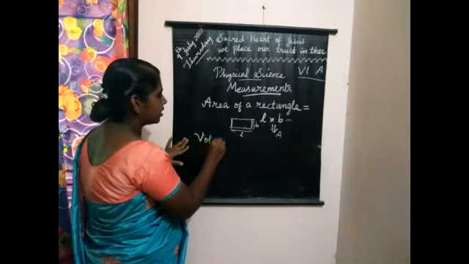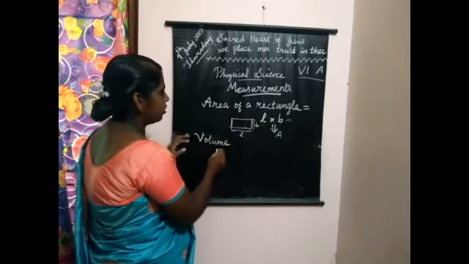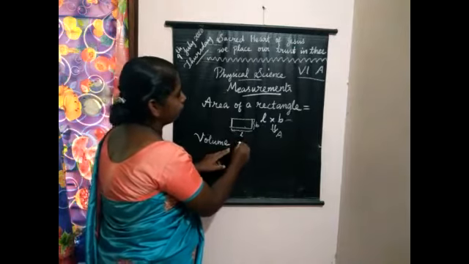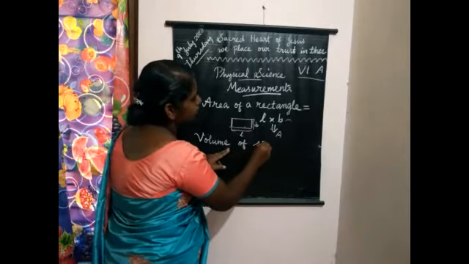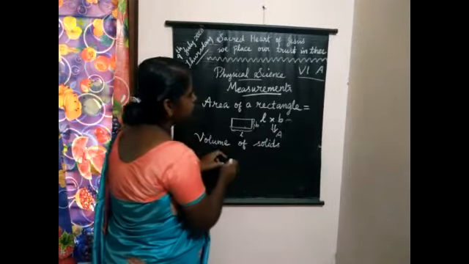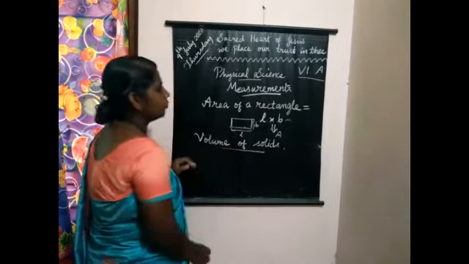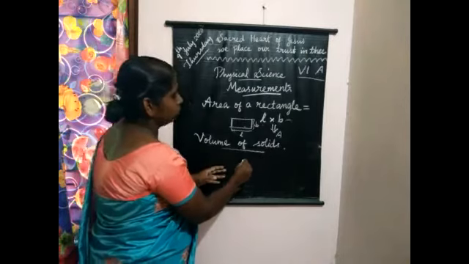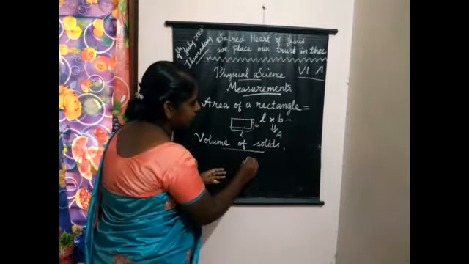Similarly, we are able to measure the volume also. Volume of solids, liquids and gases. So, we are going to find out the volume of solids using the measurement of length. For that, let us consider a cube.